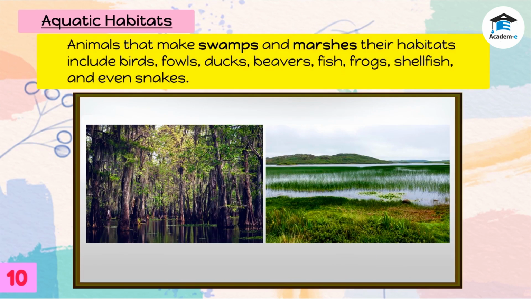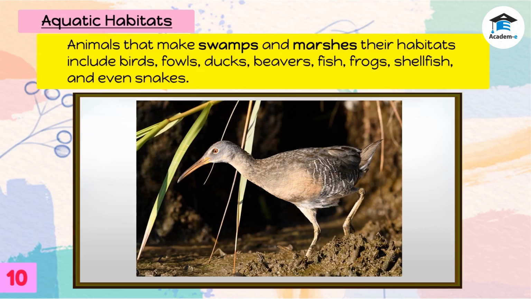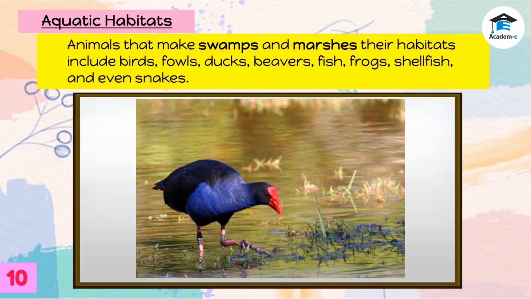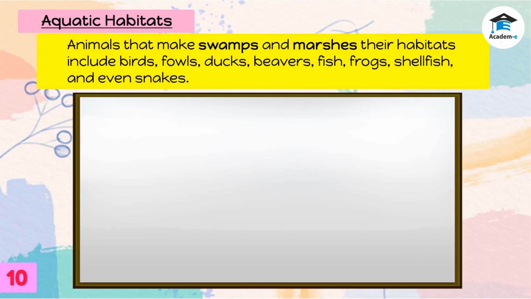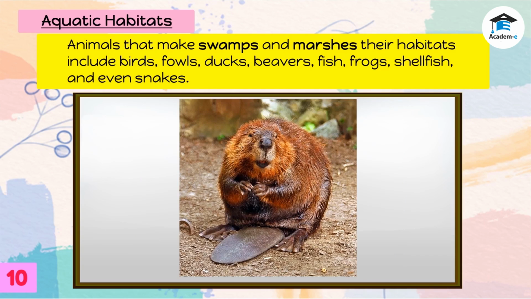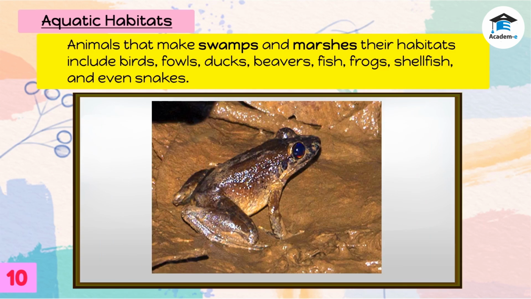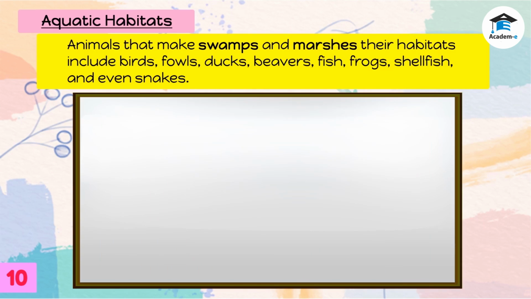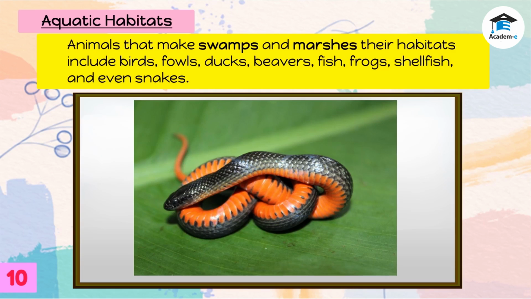Animals that make swamps and marshes their habitats include birds, fowls, ducks, beavers, fish, frogs, shellfish, and even snakes.